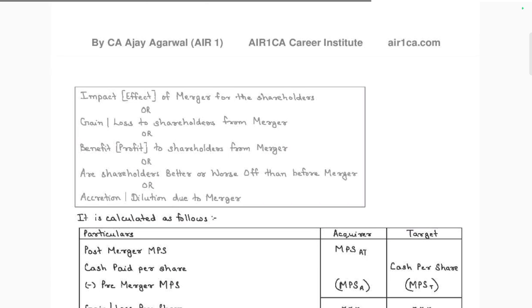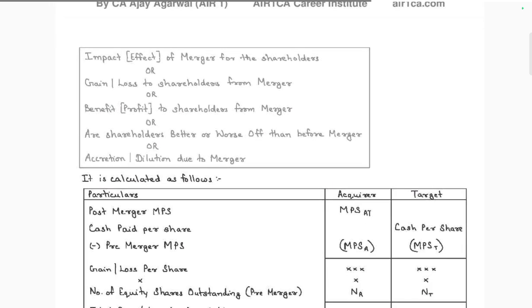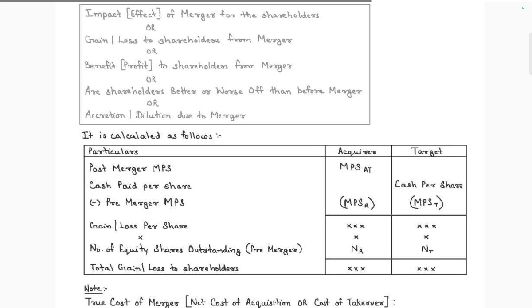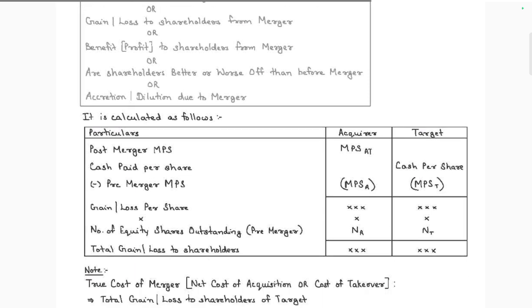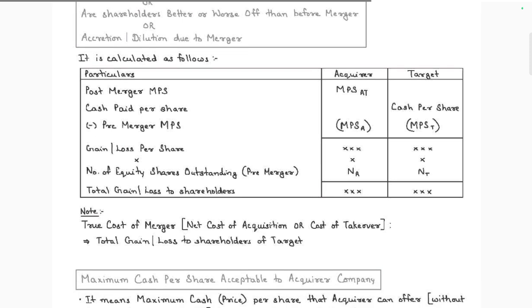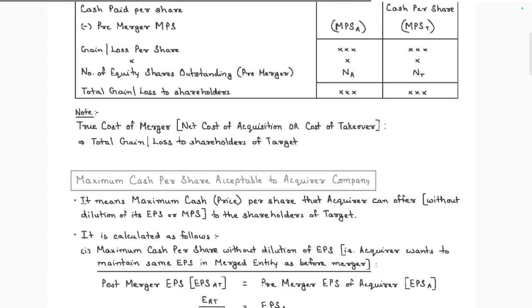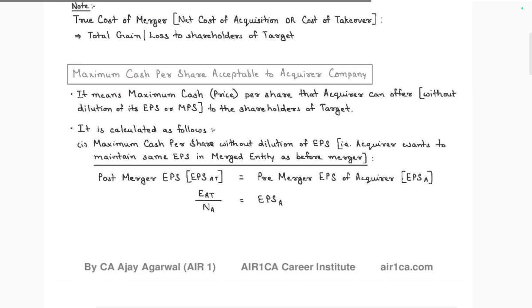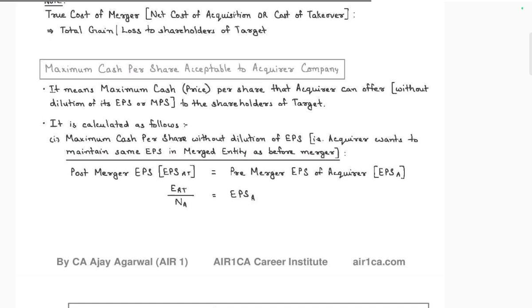Impact of merger is the actual loss or gain of the shareholder, manager benefit, profit to shareholder. After the merger, is the shareholder better or worse off, accretion or dilution of merger. It is calculated that post merger MPS is equal to MPS, EPS and cash per share. Pre-merger MPS, gain or loss of share, number of equity outstanding, total gain or loss. The maximum cash per share accepted on acquired, it means maximum cash per share acquired is calculated for the maximum